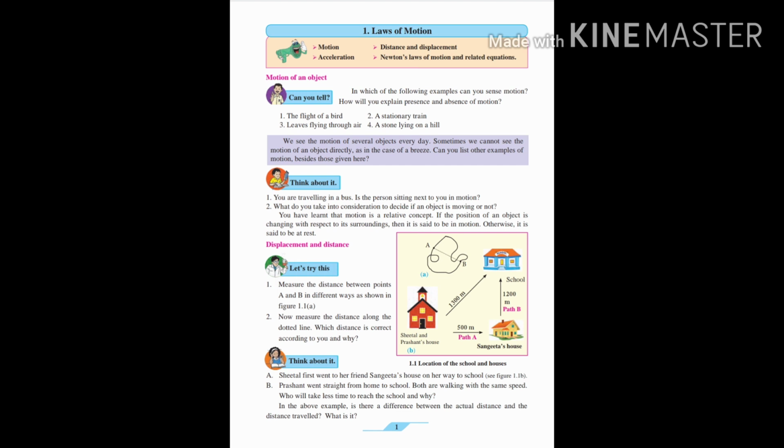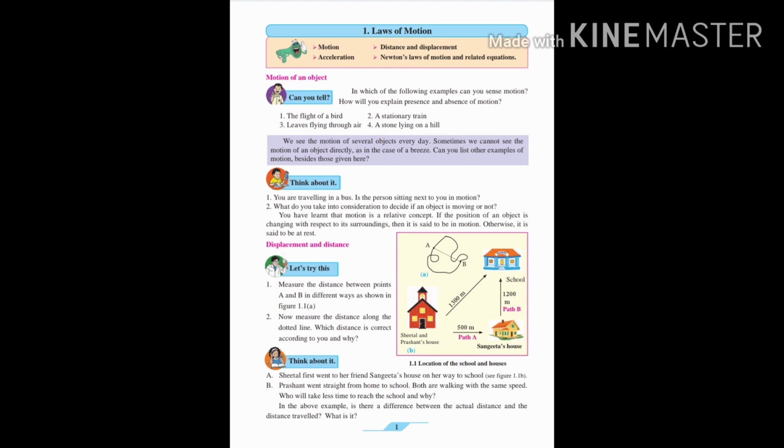A train moving on a track, a bus going on a road, an aeroplane flying in the sky, all are examples of moving objects. Some objects we do not see even if they are moving, like air, breeze, the blood flowing in your body. We all know that it is flowing, it is moving, but we don't see. So any object which is moving with respect to the surrounding is a moving object.